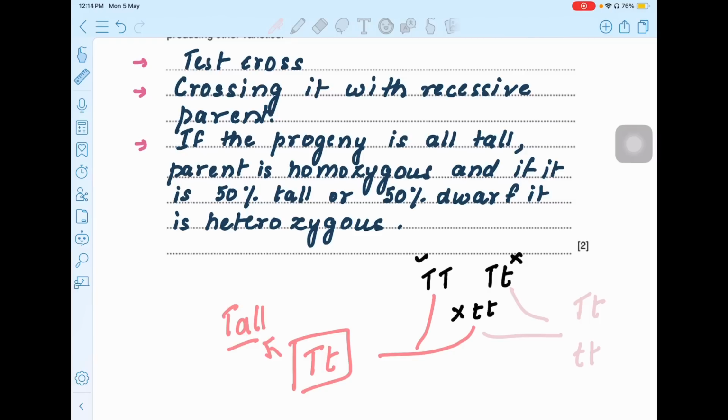So this type of cross, when you cross it with the dwarf parent, it is always called what? Test cross. When you cross any organism with the dwarf parent, it is called what? Test cross. This question has also come up for 1 mark. Crossing with the recessive parent is called a test cross. And if the progeny is all tall, the parent is homozygous. And if it is 50% tall and 50% dwarf, it is heterozygous. So you can explain it in the third point.